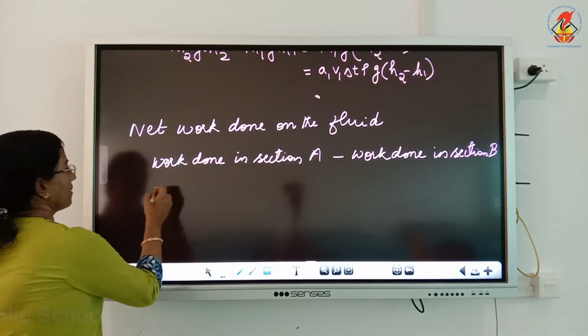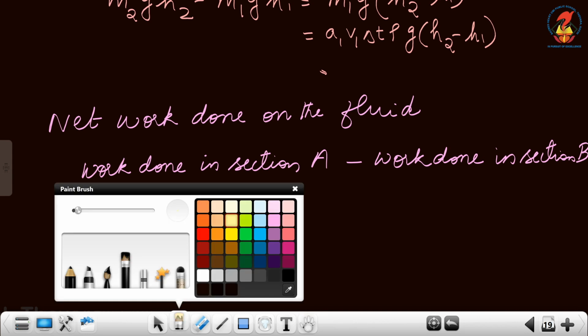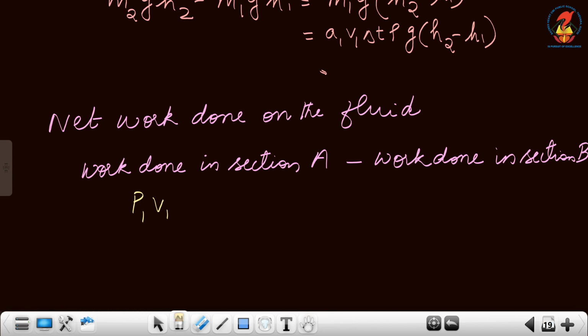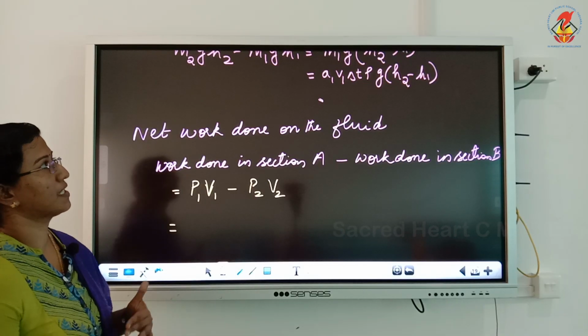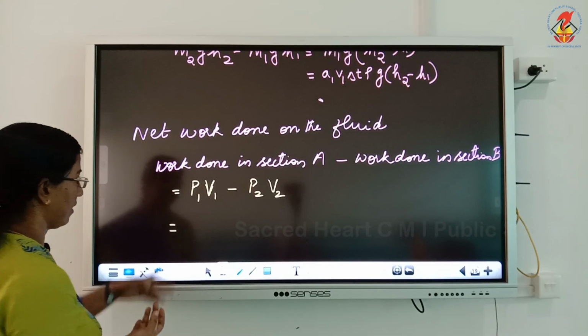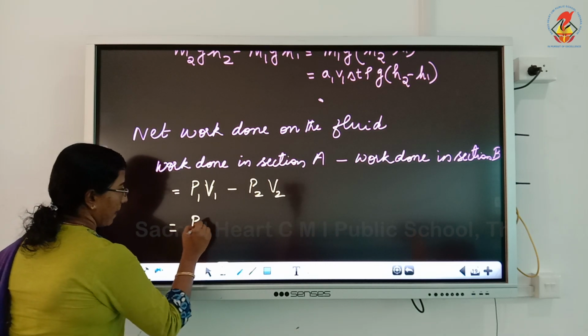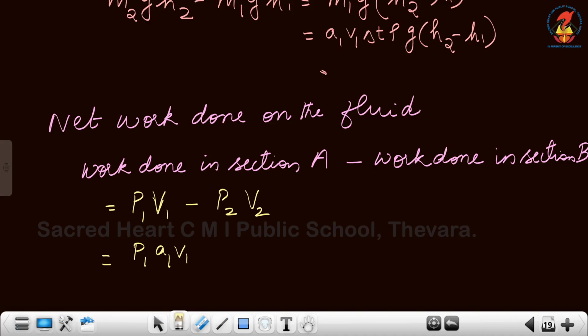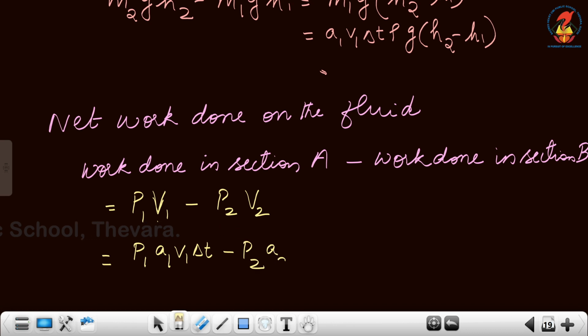So we can write this as P1 V1, that is a volume in section A, minus P2 V2. Instead of volume we have to convert so that we can cut common terms in terms of area, velocity, etc. So we can write this as P1 A1 V1, where this v is the velocity and capital V is the volume, into delta T minus P2 A2 V2 into delta T.